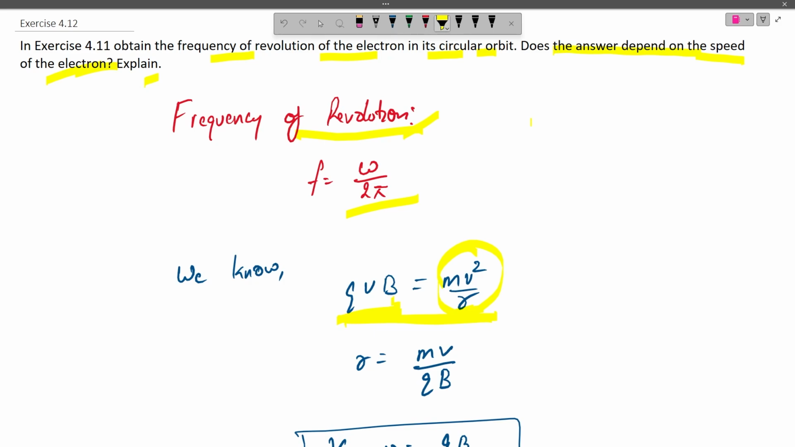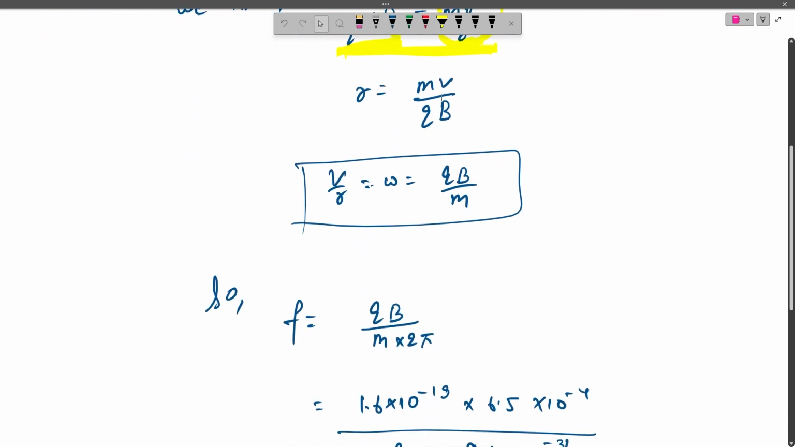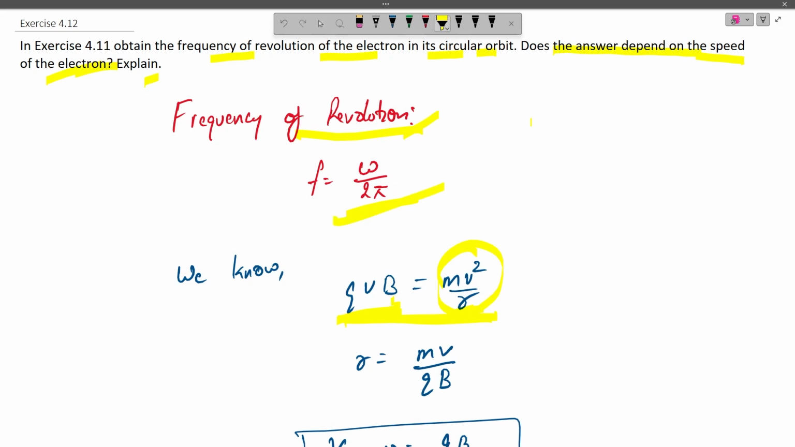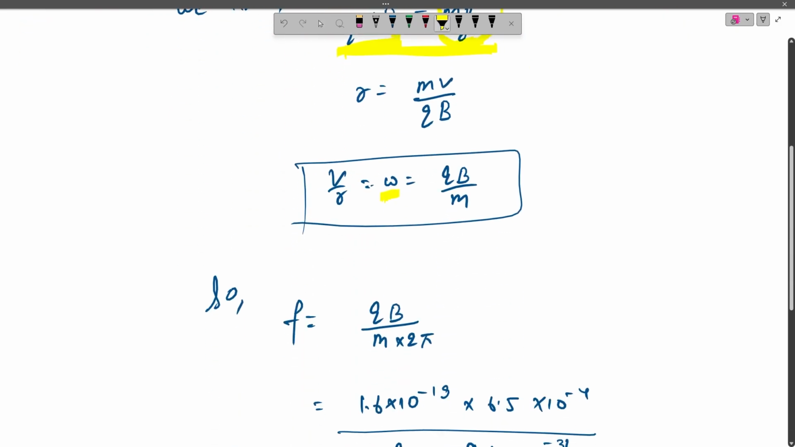Now we know that v by r is the omega. V by r can be written as omega. Now the expression of omega would be equal to qB divided by m. Now substituting the values from the previous question, we will get the value of frequency. We will substitute omega as qB by m in the expression of frequency. So we will get frequency as qB by m into 2 pi.